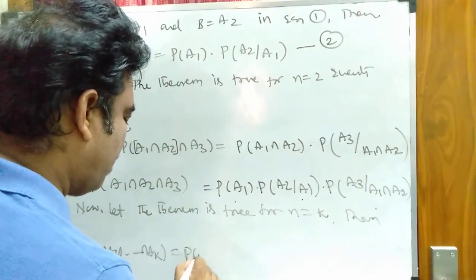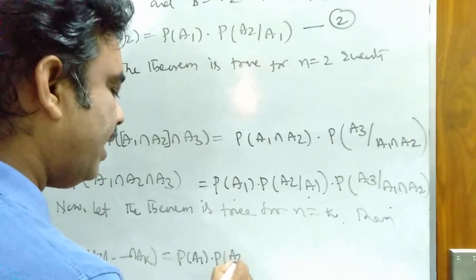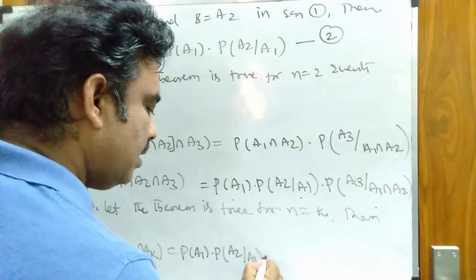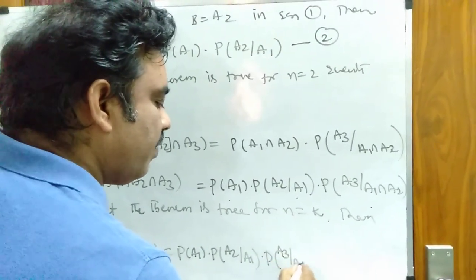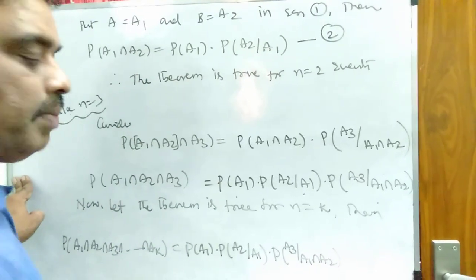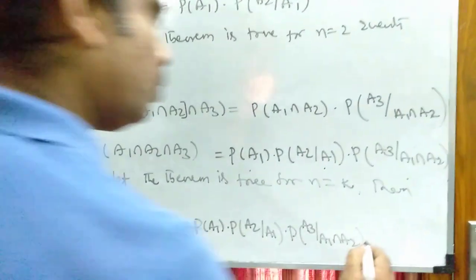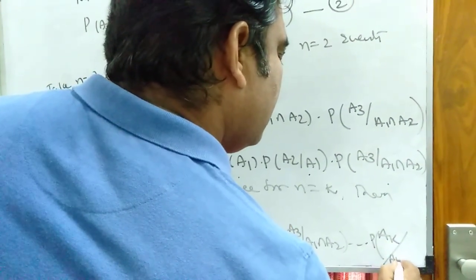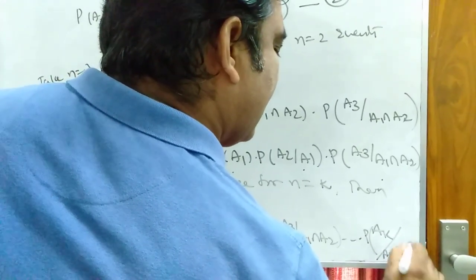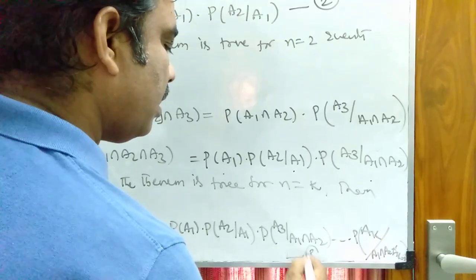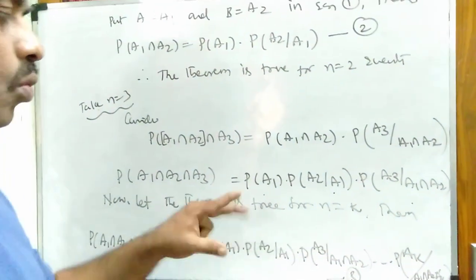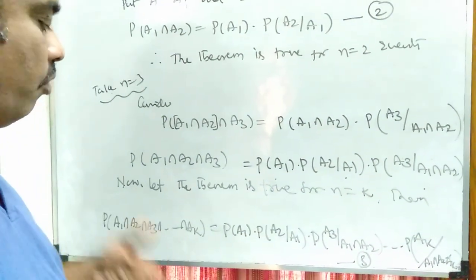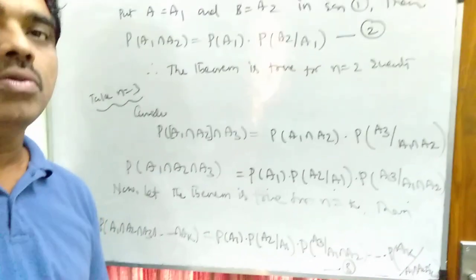P of A1, first probability, into P of A2 given A1, the probability of A2 when the event A1 has already occurred. Then probability of A3 given A1 and A2, after the completion of the 2 events. So on, the probability of AK given A1 intersection A2 so on intersection AK minus 1. Call this equation number 3. I am assuming that the theorem is true for n equal to k. Now I am going to prove that the theorem is true for n equal to k plus 1.